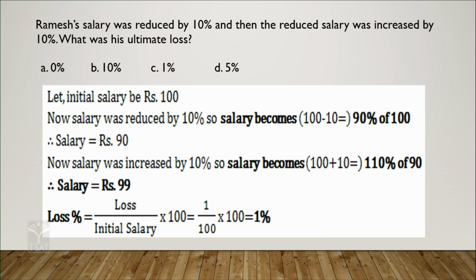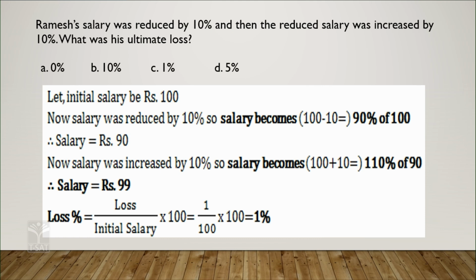Ramesh's salary was reduced by 10% and then the salary was increased by 10%. What is the ultimate loss? Mostly this is a mathematical question. If you use general sense, without using a mathematical sense, someone will say there is no increase, 0%. What is said? Ramesh's salary was reduced by 10% first, then the reduced salary was increased by 10%. What is the ultimate loss?